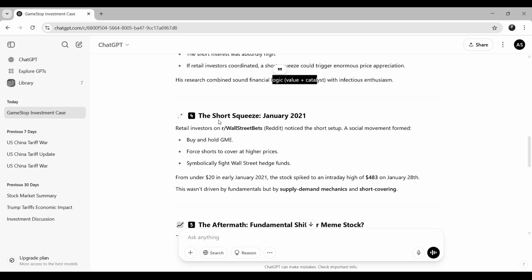Now, a third important factor was the Reddit forum WallStreetBets. On this platform there were a lot of retail investors, and they noticed the short setup. This started a social movement to buy and hold GME and force shorts to cover at higher prices.